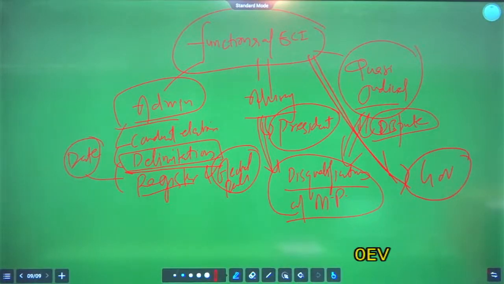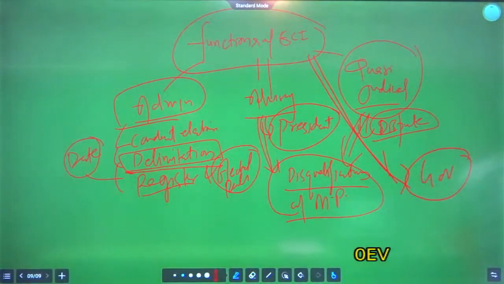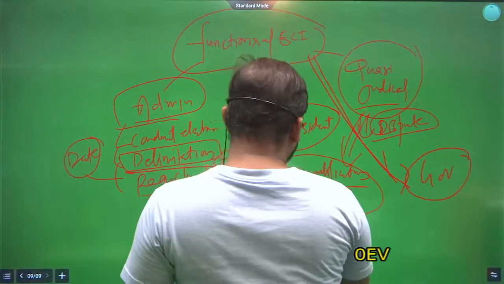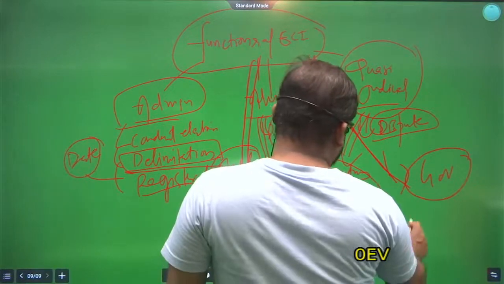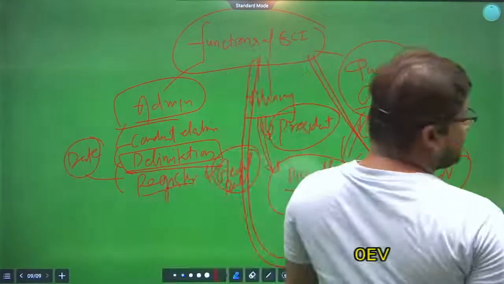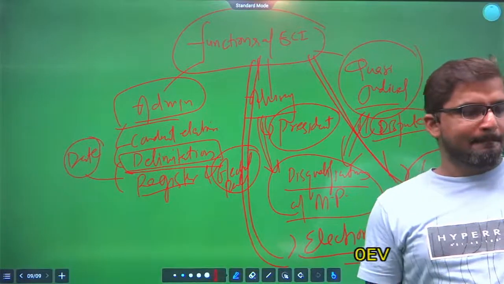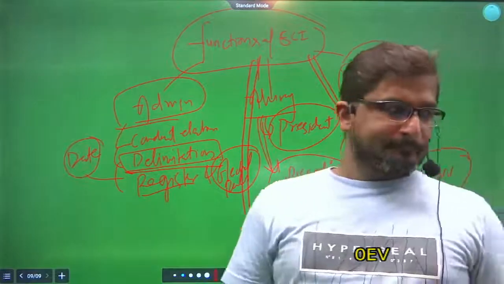Clear? Also, the Election Commission of India advises the President whether election can be held in a particular state or not. So these are the advisory functions of the Election Commission of India. Clear? Any doubt?